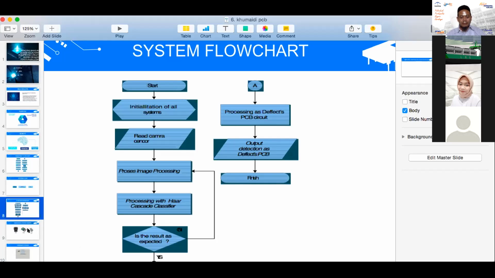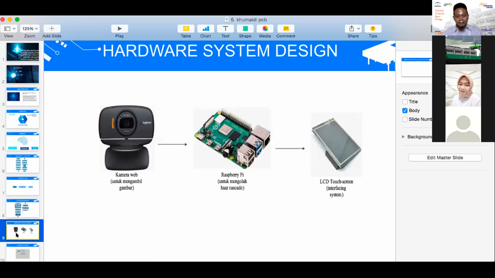But if the process doesn't work successfully, we repeat the image processing process.